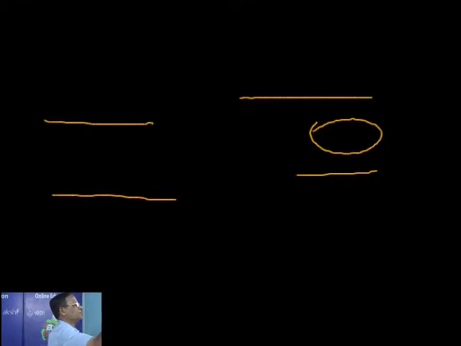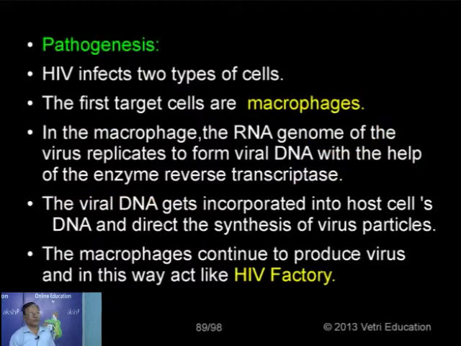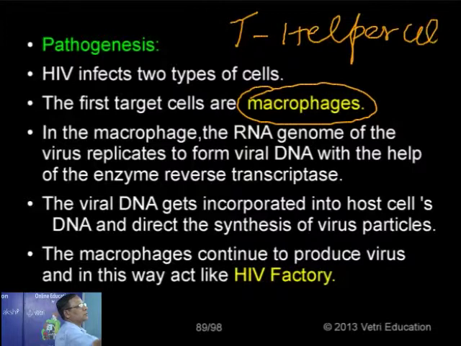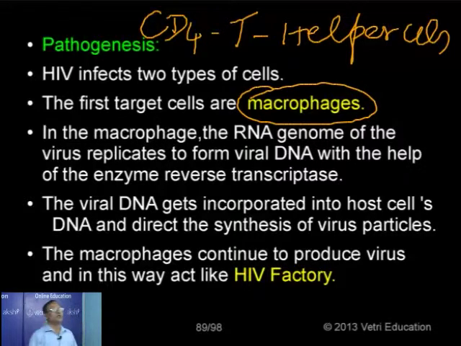So this is the structure. Now pathogenesis. The word pathogenesis refers to how the disease is developed. The process of development of disease is called pathogenesis. Normally the HIV virus attacks two types of cells. One, macrophages, another one, T helper cells. Under the T helper cells there is one type called CD4, CD4 T helper cells. CD is the expansion for cluster differentiation molecules. So it attacks simply two different types of cells.